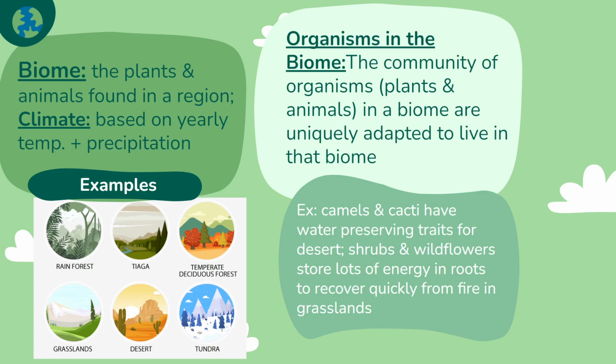We also have shrubs and wildflowers. They are going to have long, deep roots that store a lot of energy so that when there are wildfires that devastate the landscape of the grasslands that they live in, they're going to be able to quickly regrow because they have stored so much energy deep in the ground and the roots. The organisms of a biome are uniquely adapted to survive the conditions, meaning the climate of that biome.